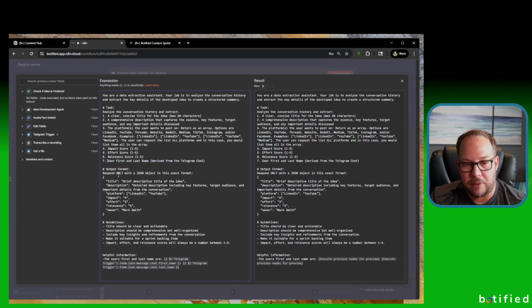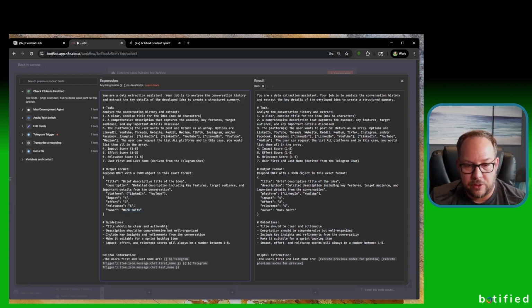Then I have an output format. Respond only with a JSON object in this exact format. Title: brief description of the title of the idea. Description: detailed description including key features, target audience, and important details from the conversation. Platform: I have it set up as an array separated with commas. Impact 4, effort 3, relevance 5, and then owner Mark Smith. So this is just an example.